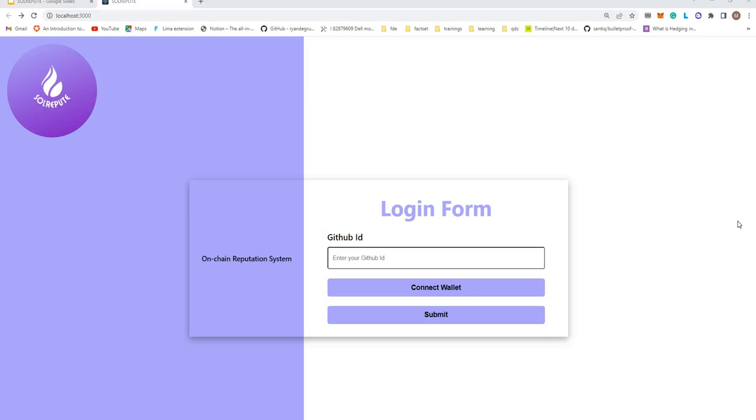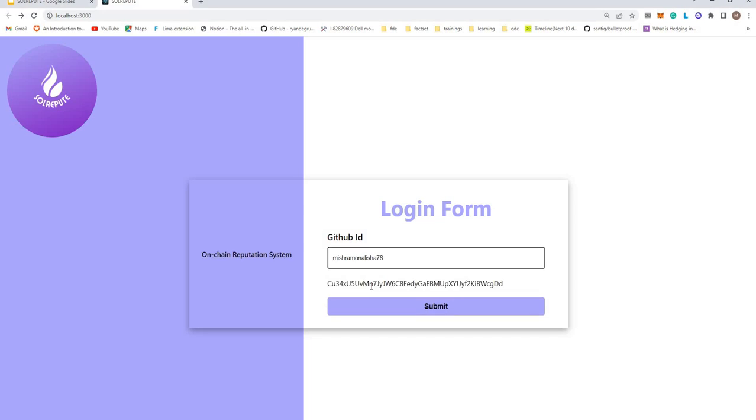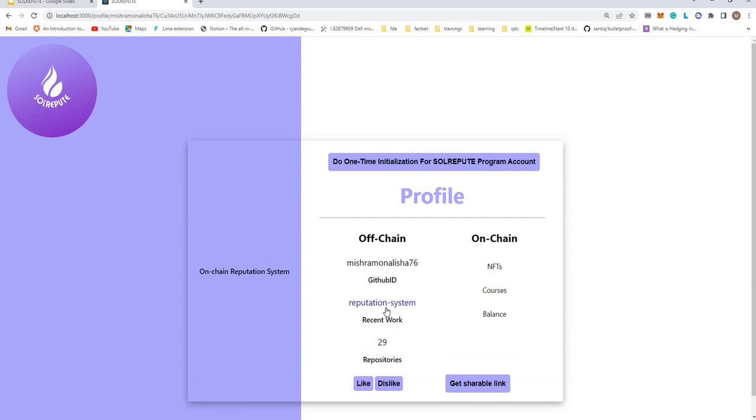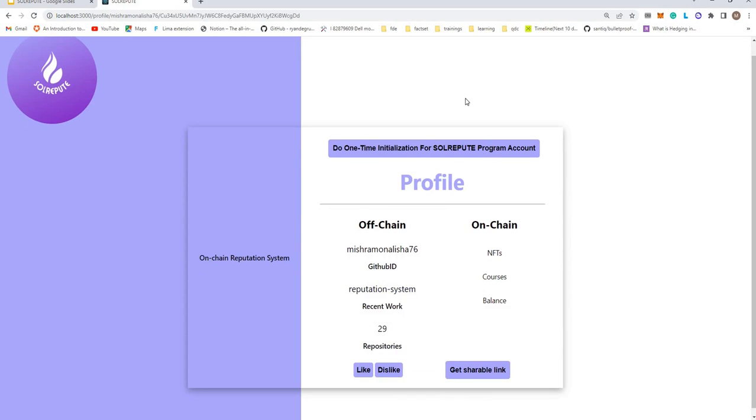This is the homepage of the application, where you can see a login form which has a GitHub ID field where we can enter a GitHub ID, and we can connect the Phantom wallet, and then on clicking submit it will take you to the profile page where we fetch the data of the user. So let's enter my GitHub ID here, connect my Phantom wallet, and you can see this is my address, and on clicking submit I'm taken to the profile page where